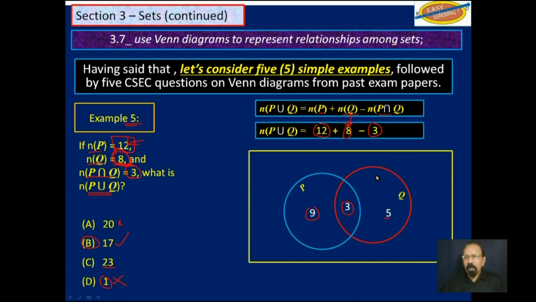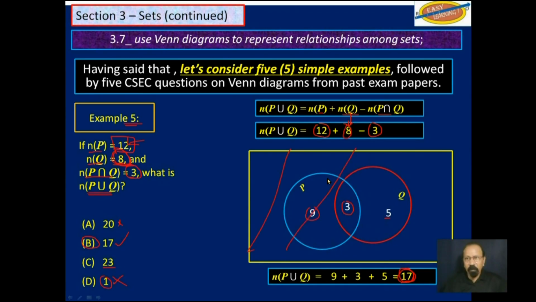If we add all of that, 9 plus 3 plus 5, we get 17. This is a different way of getting 17, but without this diagram, we need to be able to work it out using this formula up here. That's the 5th example of the simple questions that I put together.